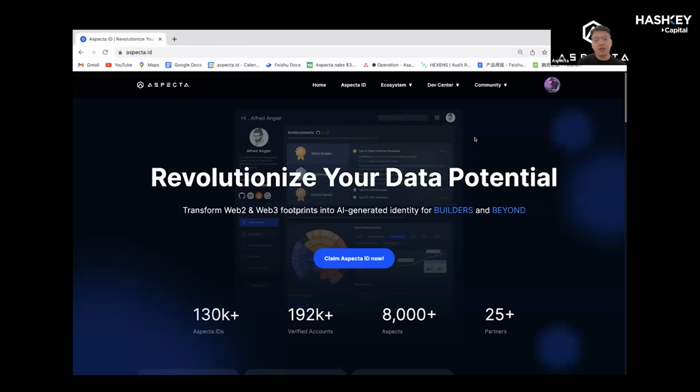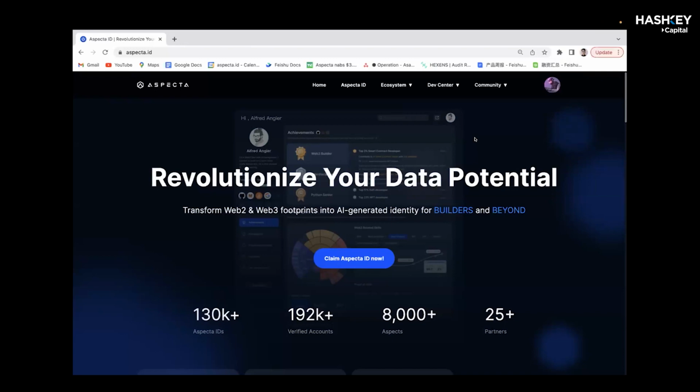In the future, I even believe there are still some collaboration opportunities between WorkCoin and Aspecta because it's a different kind of identity presence. One is biometric, and the other is a more digitalized identity.